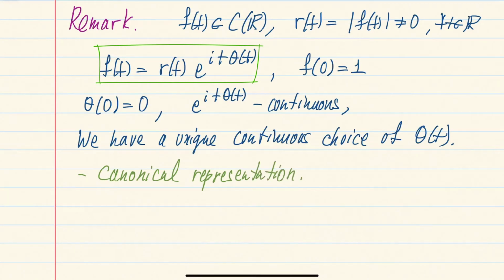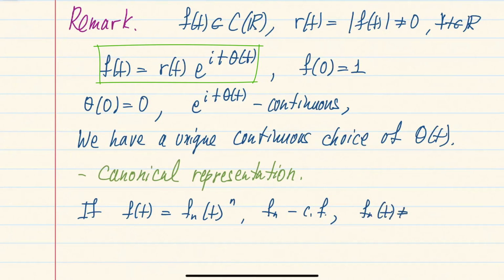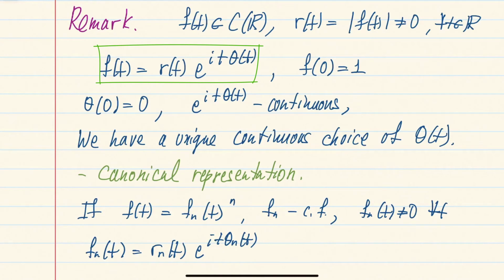Okay, moreover, if our characteristic function f of t can be written as a power of some other characteristic function, like in the case of infinitely divisible distributions, now this characteristic function fn will also be not equal to 0 for all t, and so we can also take this unique canonical representation of this characteristic function fn of t for some functions Rn and theta n.